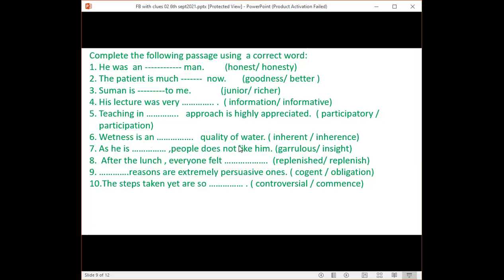Wetness is an dash quality of water. Inherent.